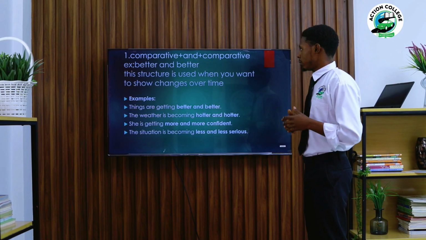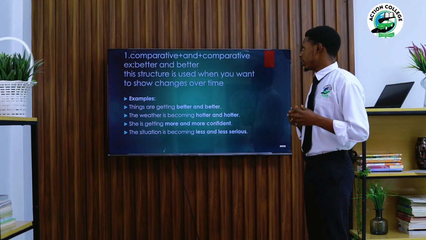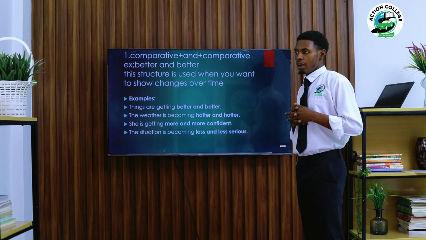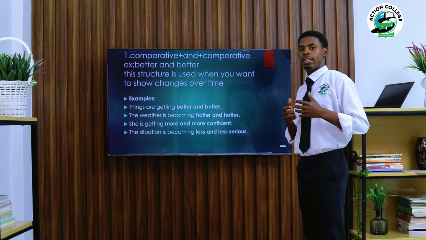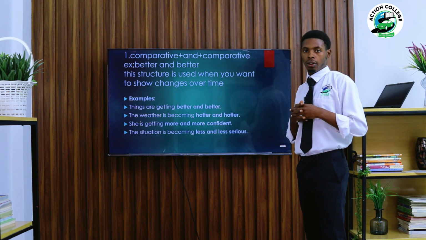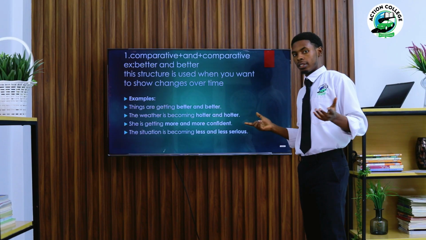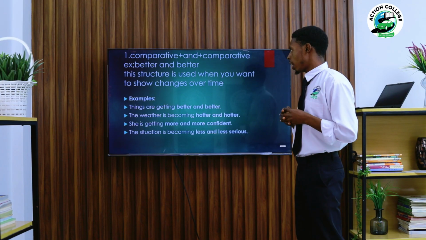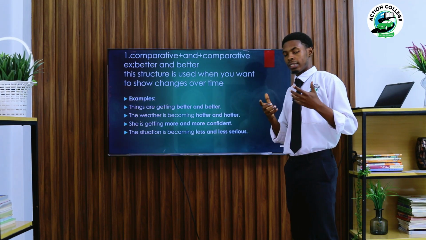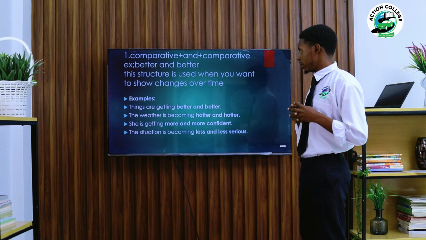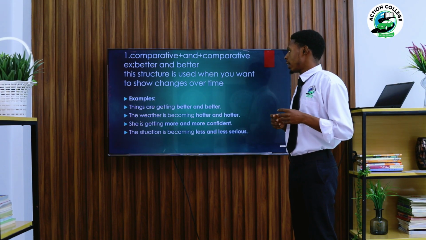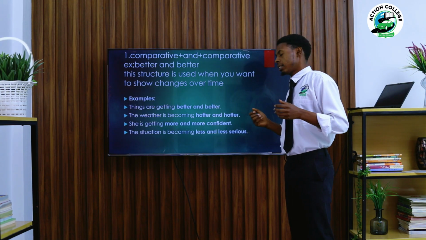Comparative and comparative, which is better and better as an example, this structure is used when you want to show the changes over time. Normally, I would like to tell you that this structure is used when you want to show something increasing or decreasing gradually. Here, as you can see, we have some examples which we are going to use in order to understand this. Actually, the first example is: things are getting better and better.